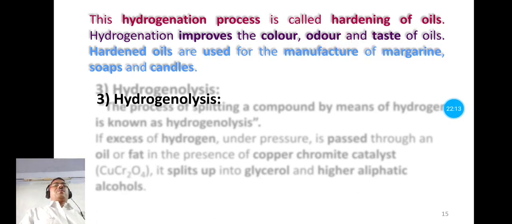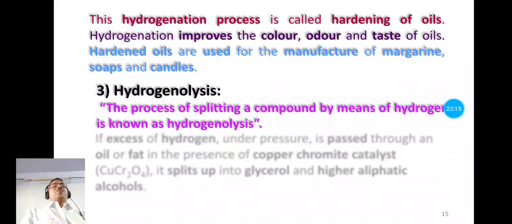Now the third chemical property of fats and oils is hydrogenolysis. So what is hydrogenolysis? Hydrogenolysis is the process of splitting of a compound by means of hydrogen.